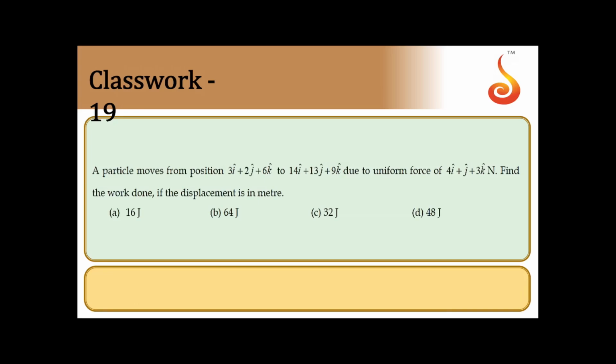Shall move on to next one. A particle moves from position 3i cap plus 2j cap plus 6k cap to 14i cap plus 13j cap plus 9k cap due to a uniform force 4i cap plus j cap plus 3k cap Newton. Find the work done if the displacement is in meters. So what they have given? Force is given, it is 4i cap plus j cap plus 3k cap. This is the force.